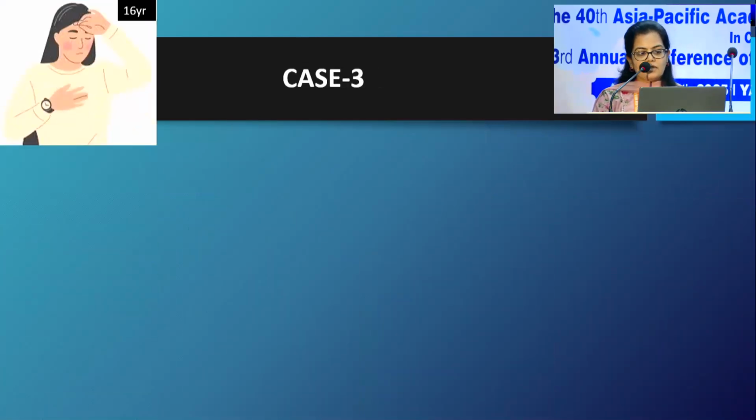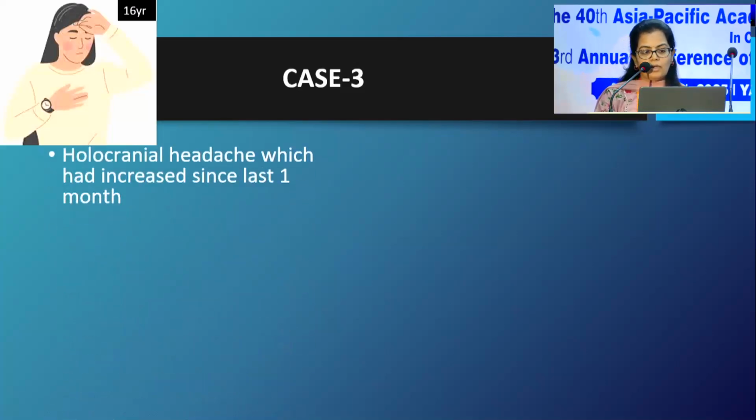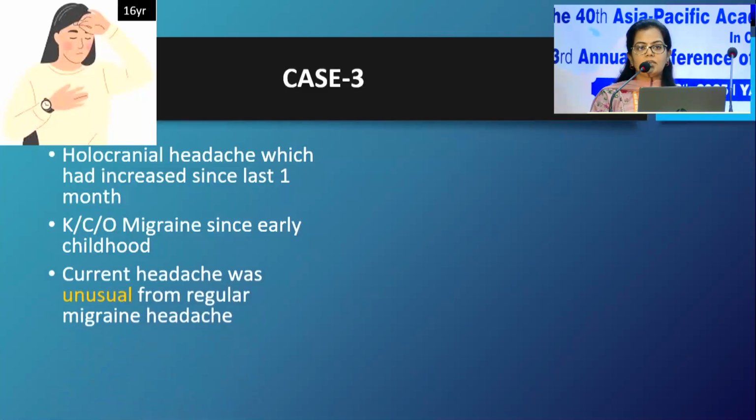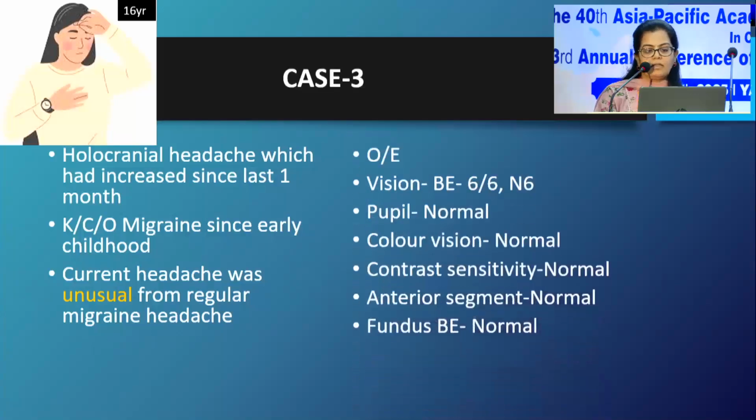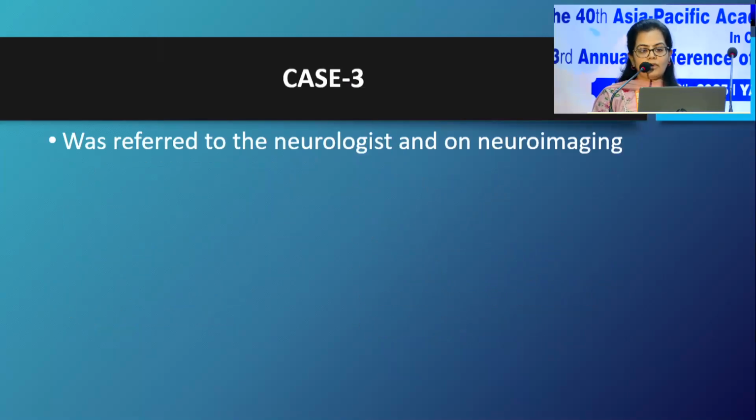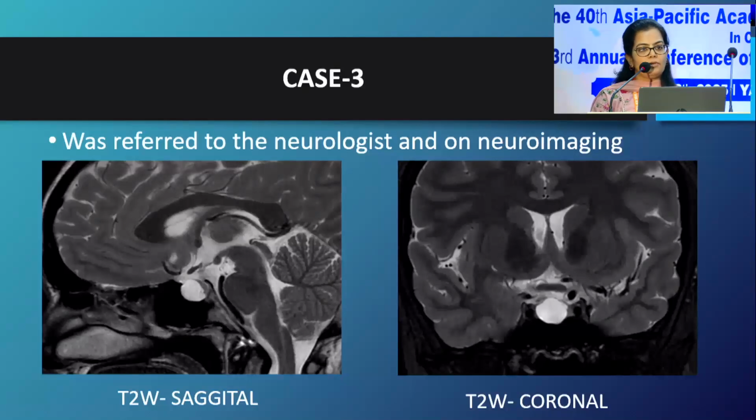This was a case of a 16-year-old female who came with holocranial headache which had increased over the last 1 month. She was a known case of migraine since early childhood, and at this visit she described that her headache was unlike the previous headaches she would get. The visual acuity was 6/6, N6, and pupils, color, contrast, anterior segment and fundus were absolutely normal. She was referred to the neurologist in view of the unusual headache, and neuroimaging incidentally showed a pituitary macroadenoma.